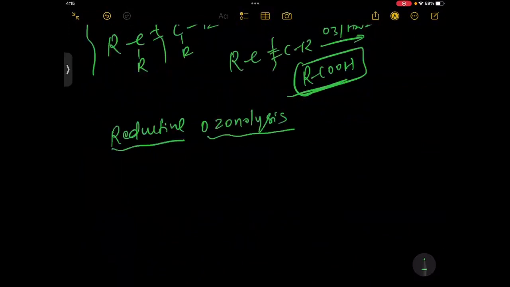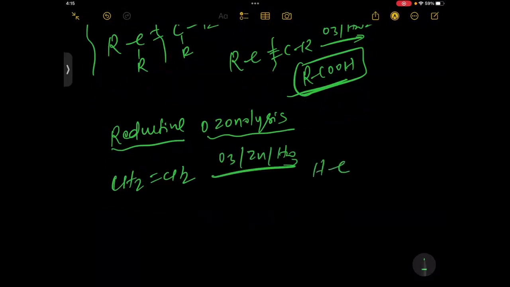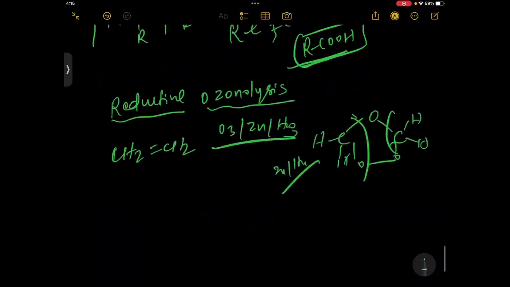Suppose we have taken CH2 double bond CH2 with O3, zinc and water. You remember H, C, H, O, C, H, H, and then zinc, water. That will directly convert into formaldehyde. I'm not going to do every step; simply understand the things we have done.